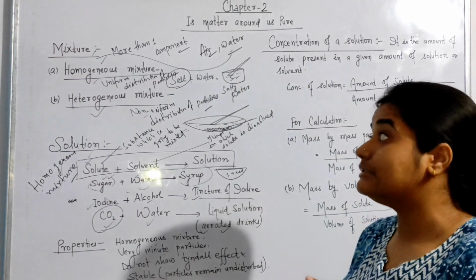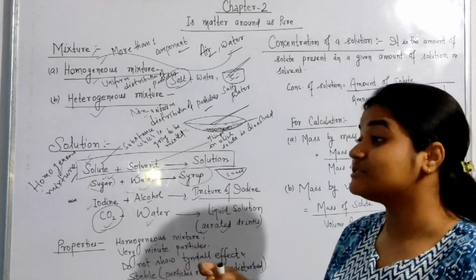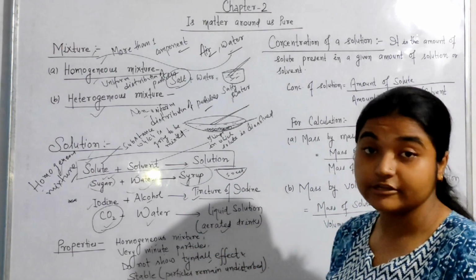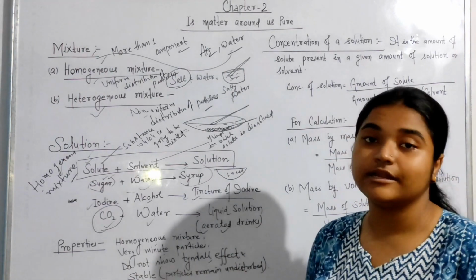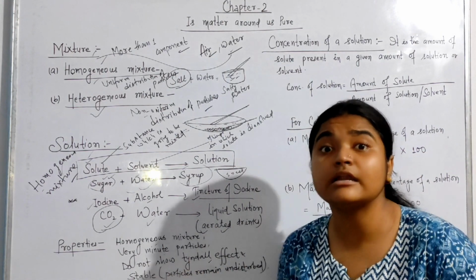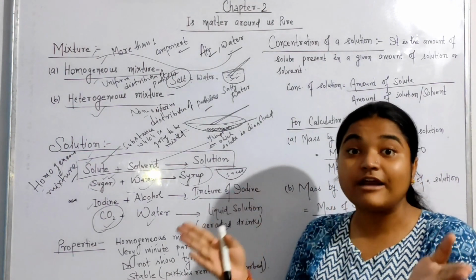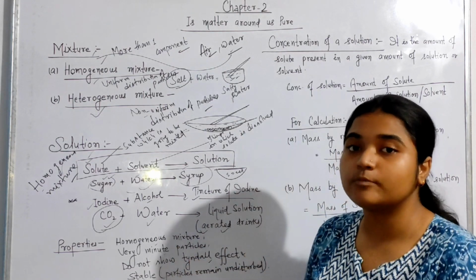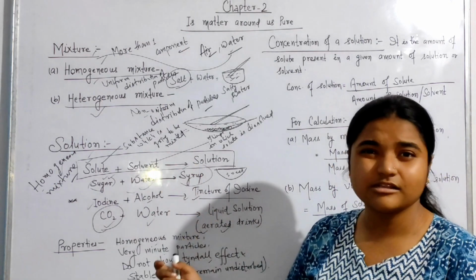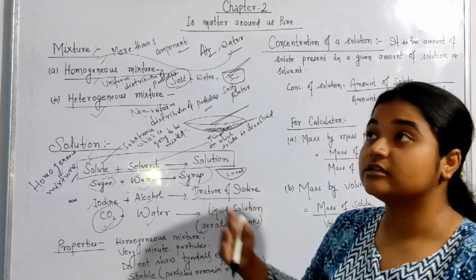That means the scattering of light by these particles is not possible. Clear? That is the Tyndall effect. Next is stable. It is always stable. Why? Because the particles in it remain undisturbed. That means we cannot separate the solute particles from the solvent of these types of substances by filtration.